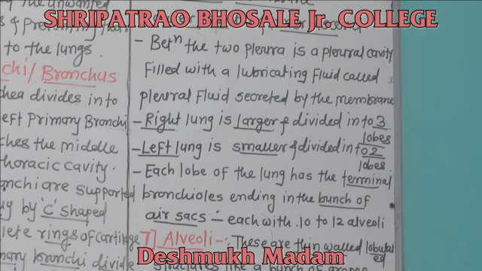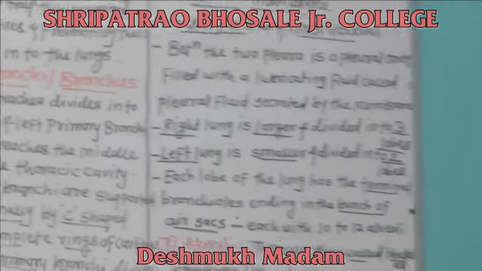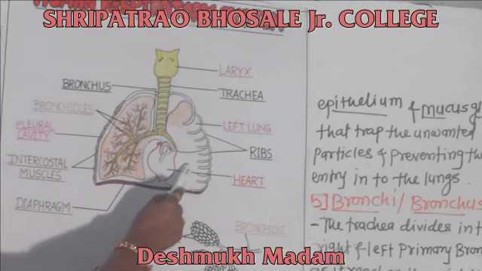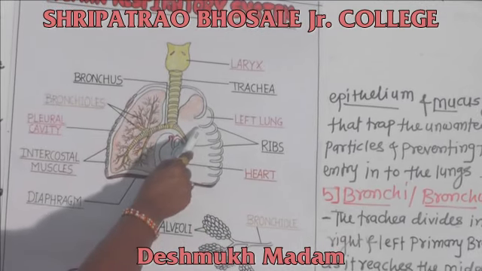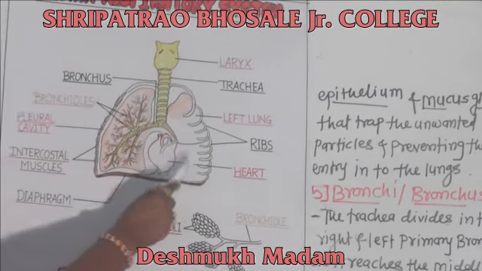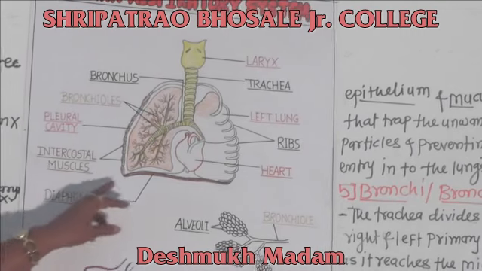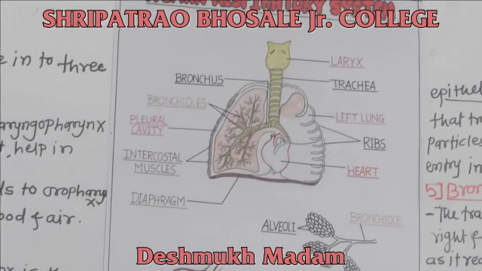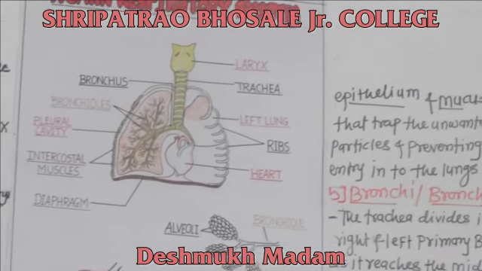The right lung is larger and is divided into 3 lobes, and the left lung is smaller and is divided into 2 lobes.